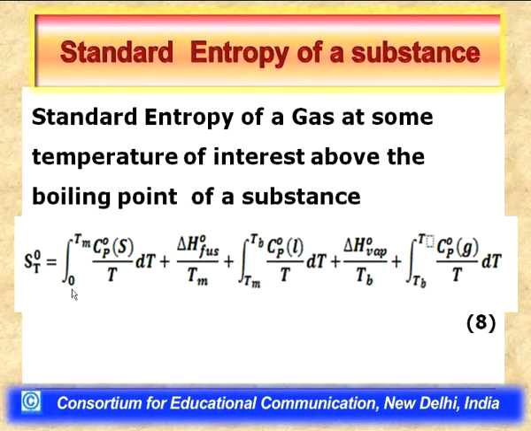It means, therefore, that the calculation of the standard entropy of a gaseous species at a temperature of interest involves at least these 5 terms: the increase in temperature for a solid substance, the term corresponding to the increase in entropy due to the fusion process, then heating of the liquid, then the transformation of liquid to vapor, and then the gaseous species which gets heated to the temperature of interest. All these processes lead to an increase in entropy, and this sums up to give you the standard entropy of a gaseous species.